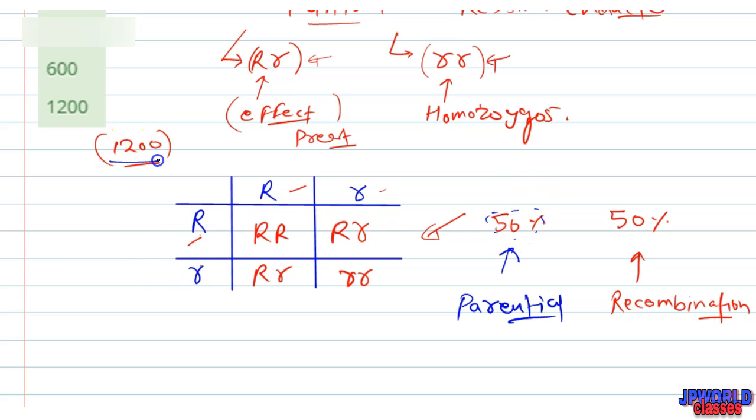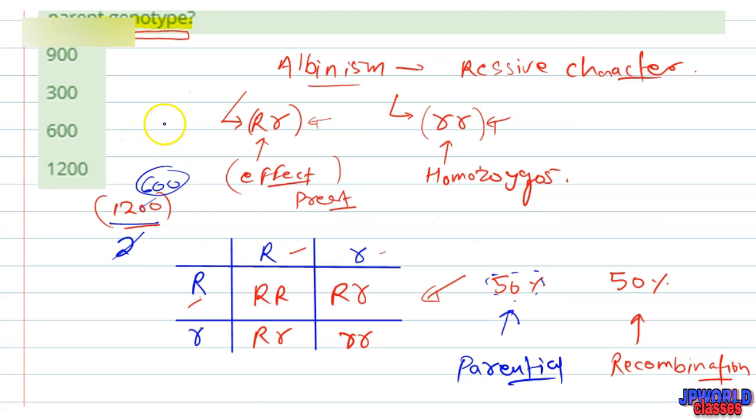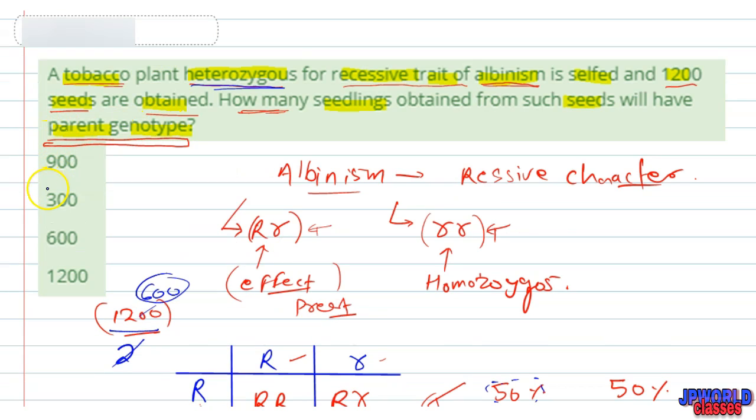So the total number of seeds here is 1200. Let's divide it by 2, because it is 50%, so it will be about 600. So our final answer here is 600, that is option C. So option C is the correct answer here. Thank you.